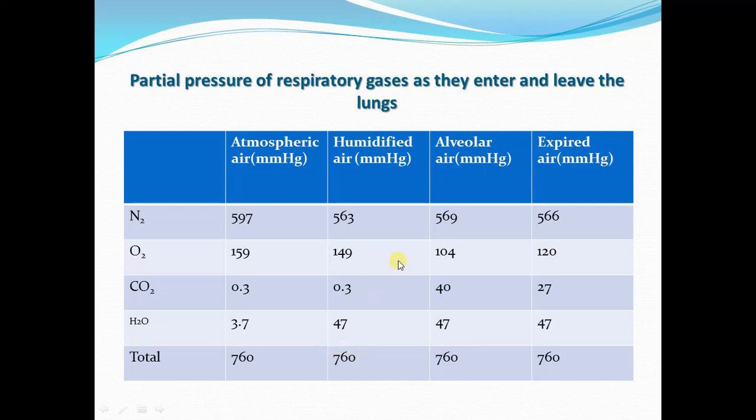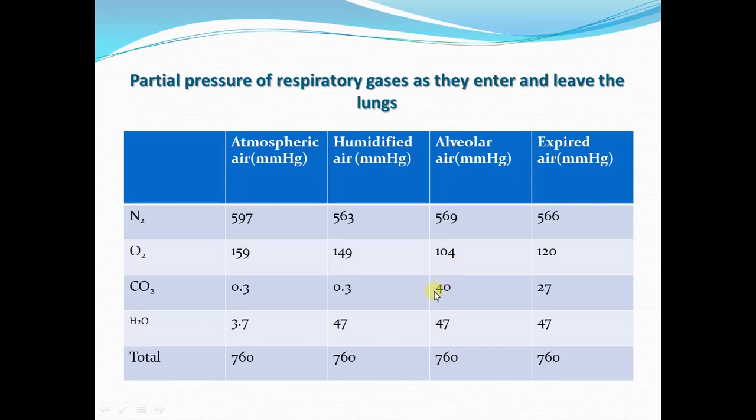Now when this air reaches the alveoli, it will mix with the alveolar air, and the partial pressure of oxygen will reduce to 104 millimeter of mercury, because the oxygen in the air is mixed with the alveolar air. So the partial pressure of oxygen in the alveolar air is 104 millimeter of mercury, because it is constantly diffusing into the pulmonary capillary blood.